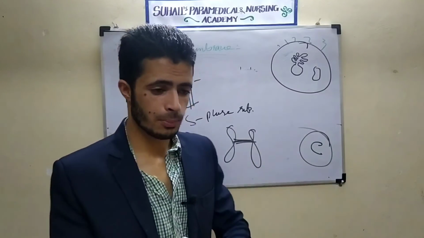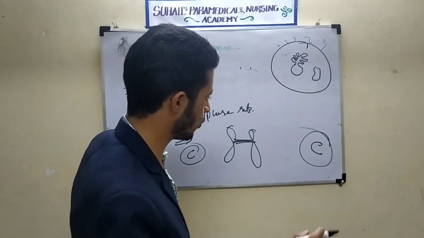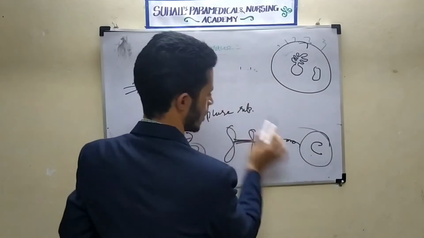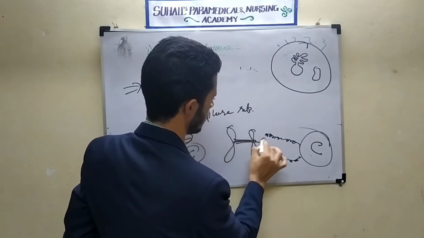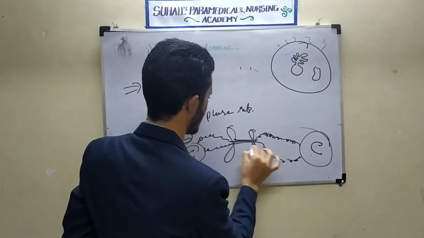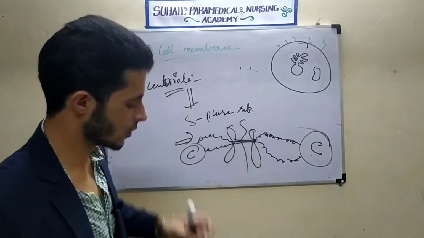In M phase there are prophase, metaphase, anaphase, telophase. The centriole forms spindle fibers, which attach to the kinetochore of the chromosome and help in the division of the chromosome. That is the function of centrioles.